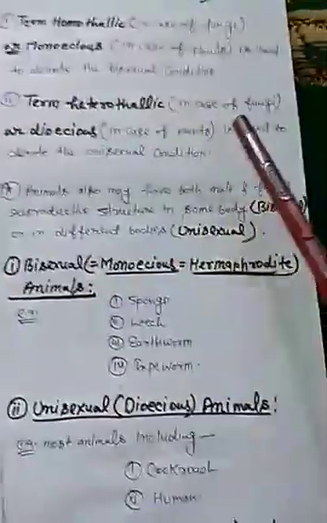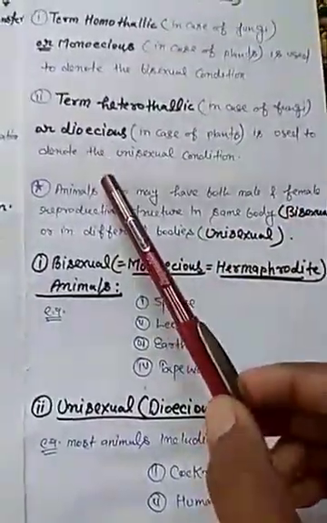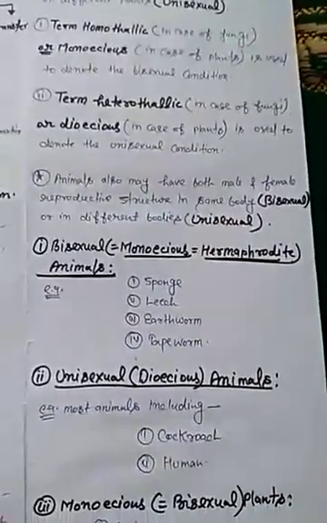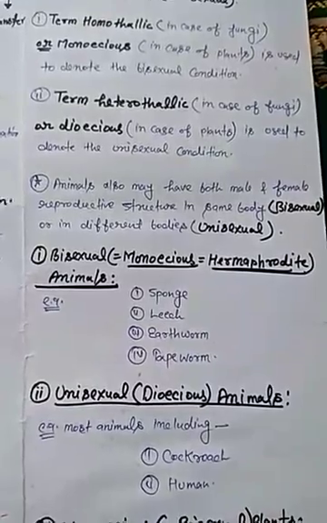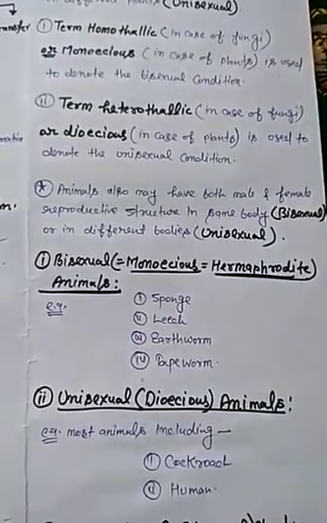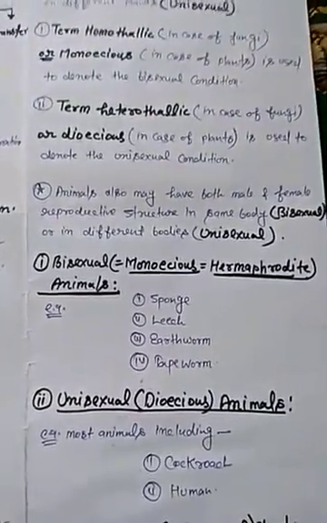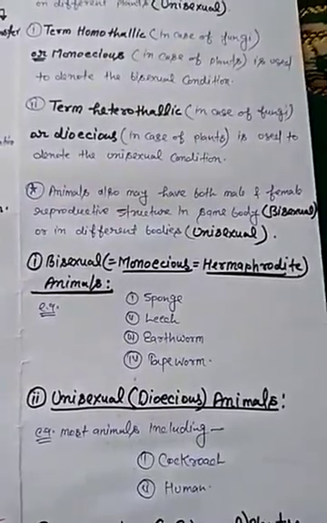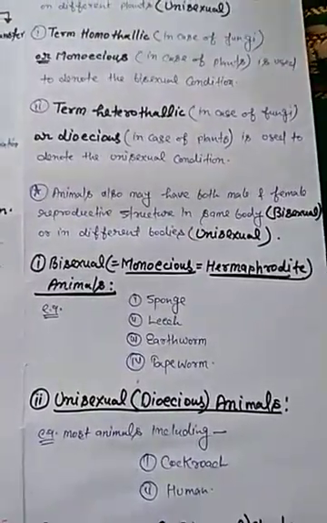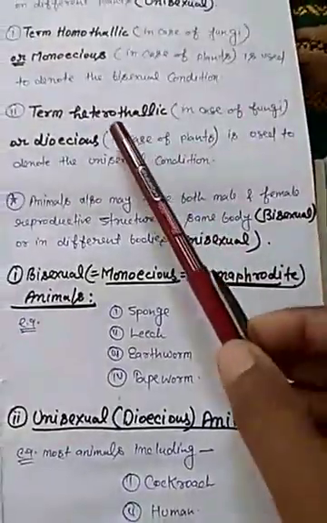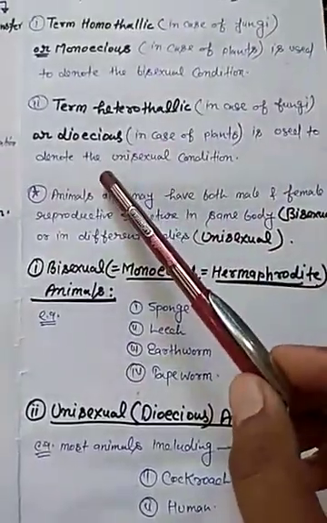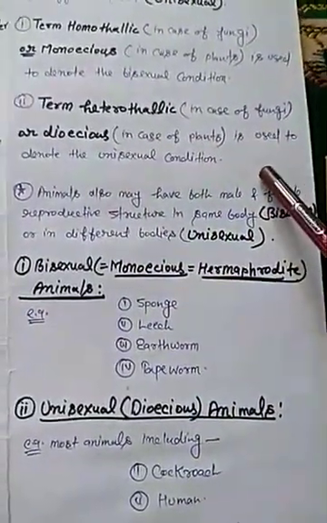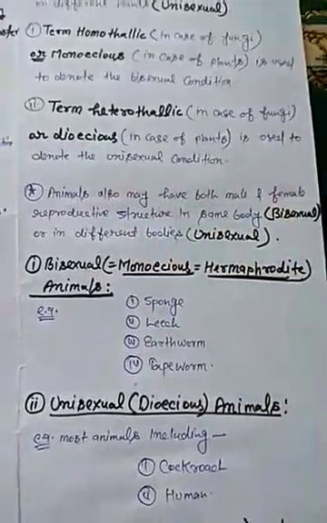Next important point is the term heterothallic in case of fungi, or dioecious in case of plants, is used to denote the unisexual condition. So in case of plants, if a plant is unisexual, it is a dioecious plant. In case of fungi, if a fungus is unisexual, it is a heterothallic fungus. So the term heterothallic in case of fungi and the term dioecious in case of plants is used to denote the unisexual condition.